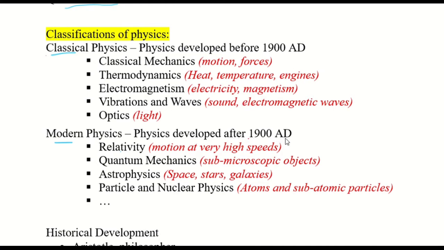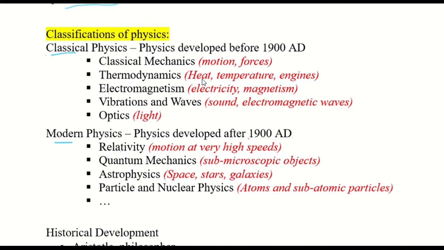So even modern physics is more than 100 years old. Now, classical physics itself has many branches, like classical mechanics. We deal with motion and forces, and the machines and the structures, the buildings that we have, follow the laws of classical mechanics, the effect of forces on objects.